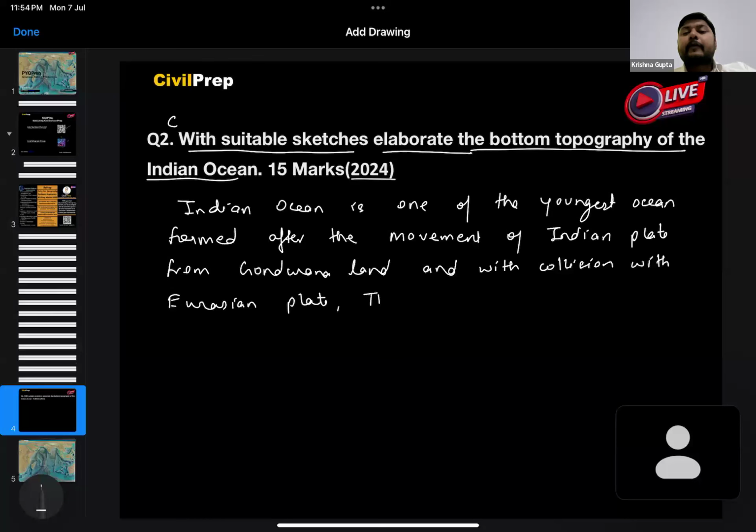The Indian Ocean was completely formed with various features